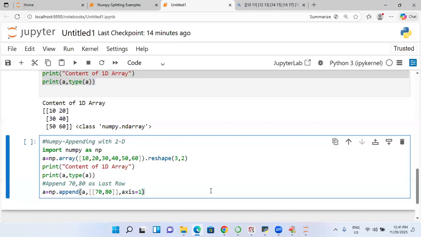Sorting, statistical operations. Next, appending, inserting, deleting. Again, it will be the old story only. What is that old story? Axis is equal to 1.